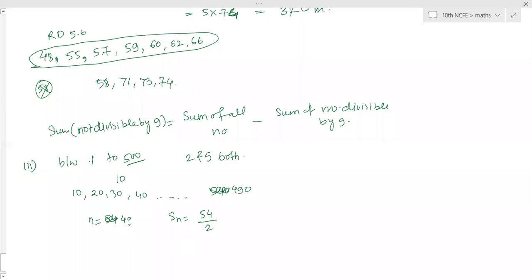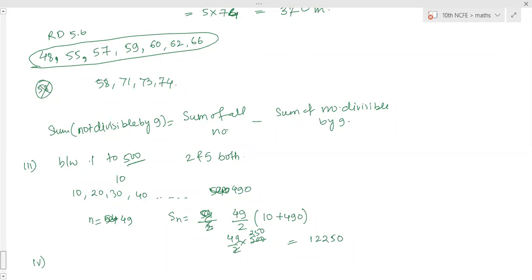So this is 49 by 2 into bracket a plus an, 10 plus 490. So it is 49 by 2 into 500, that is 250 into 49, which is 12,250. Is it right or not? Yes, ma'am. Fine.